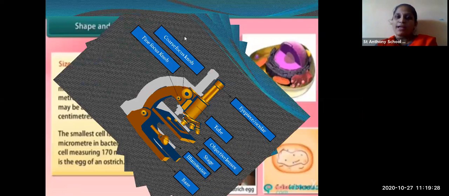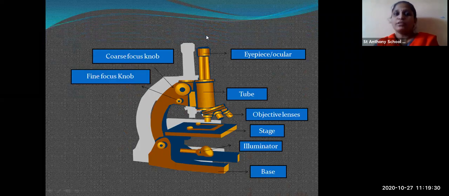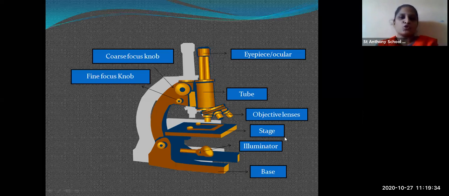Now this is the microscope. Students, you are supposed to draw this compound microscope in your notebook. Why is it important? Because this is the most important instrument used in our laboratories, and we use this microscope to observe different microorganisms under it. We are using different slides. So how does this compound microscope work?